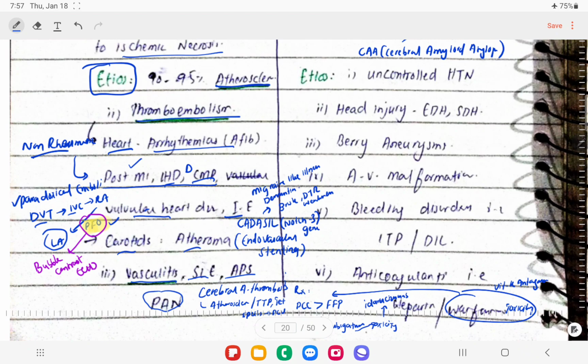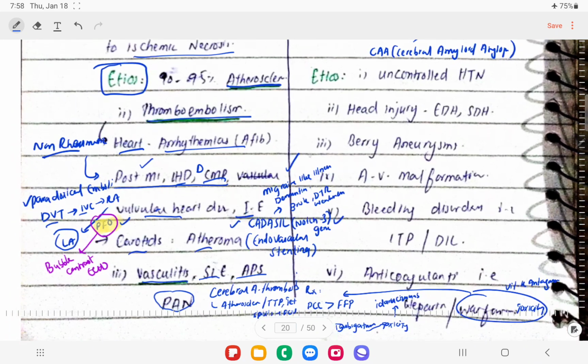We have got another cause of stroke that is called CADASIL, right? Cerebral autosomal dominant arteriopathy with subcortical infarcts. It is related to the Notch3 gene. Patients will have dementia and migraine-like illness, and will also have stroke features, right? So that's all about the causes of ischemic stroke.